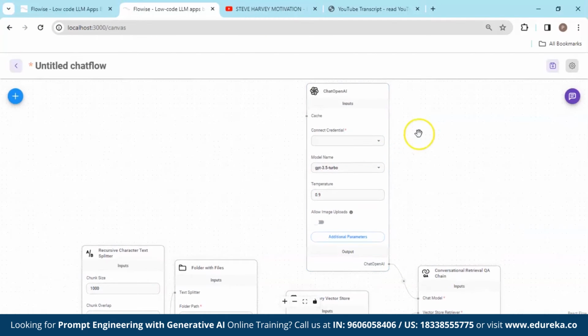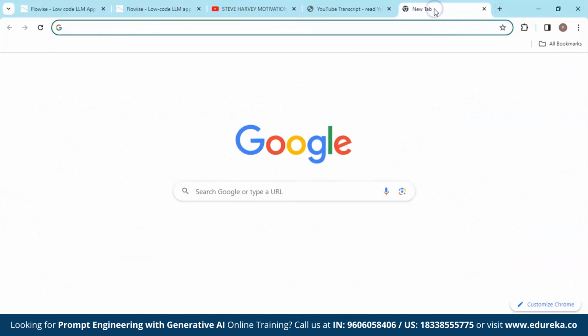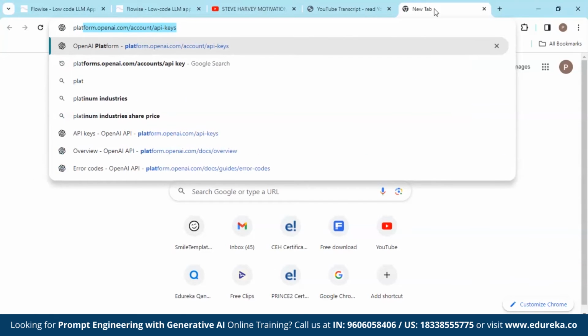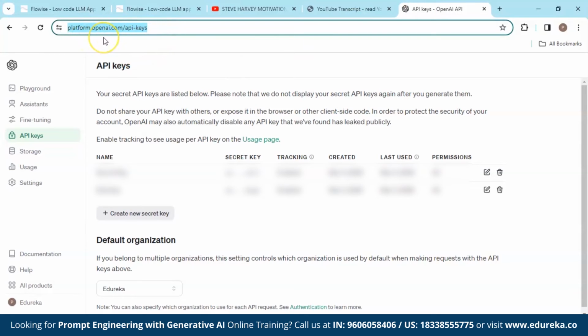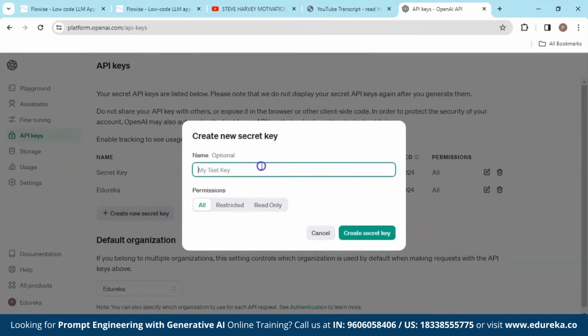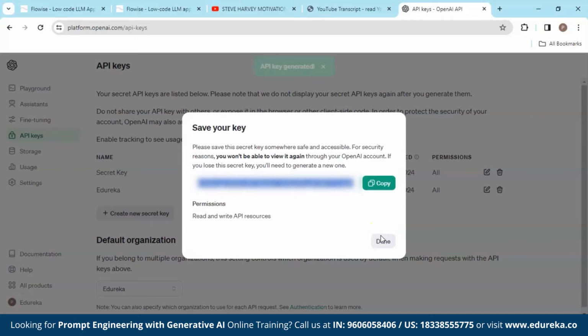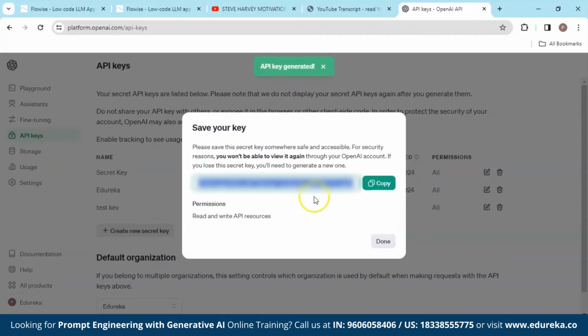Now for the API keys, we are going to go to platform.openai. This particular link, I'm going to paste in the description. You can get it from there. And here we have the access towards the API keys. Just click on create new secret key. You can type anything like test key. Create secret key, and it's going to generate a secret key for you. I'm just going to copy that.